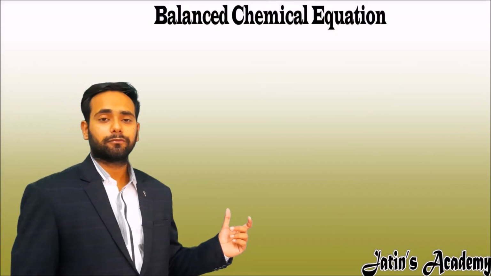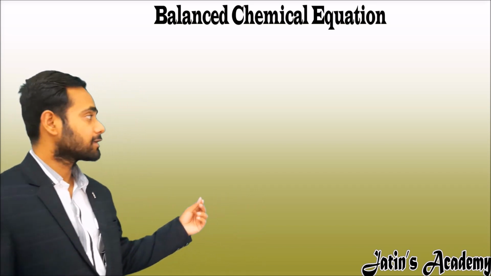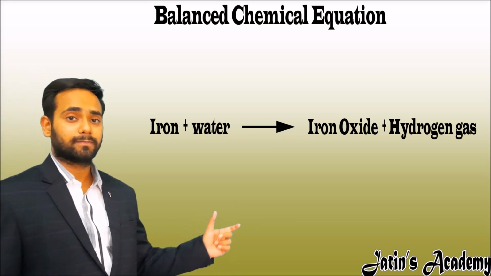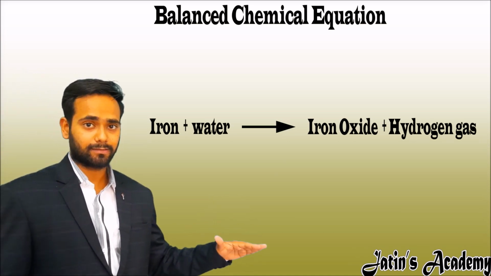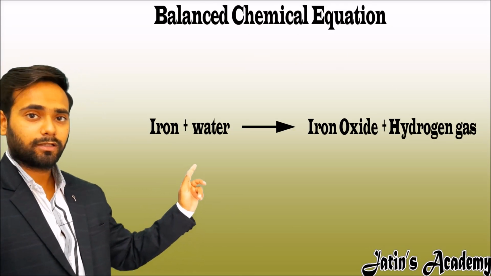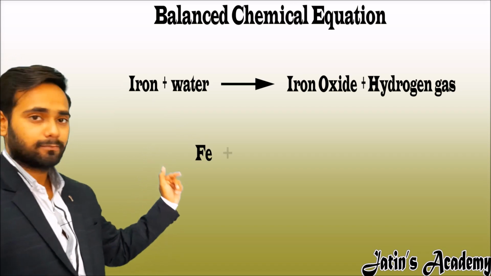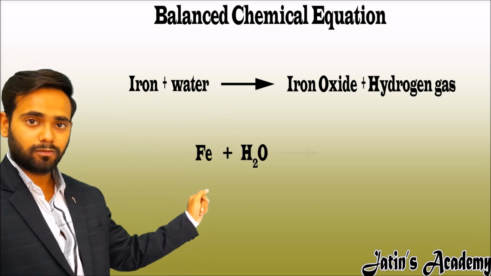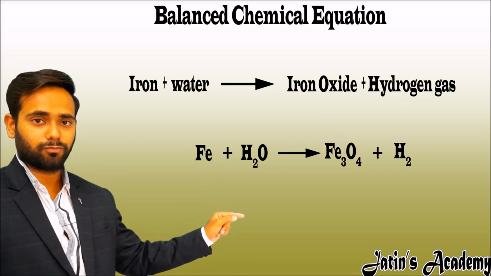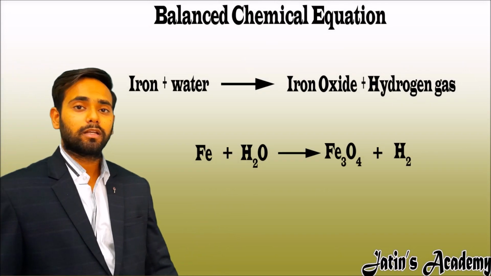To balance a chemical equation, we have to follow a number of steps. We will understand these steps by taking an example. I have taken this example because a number of steps are covered in it and we will understand better. Here, iron reacts with water to give iron oxide and hydrogen gas. Now write the symbols. Iron symbol is Fe, water symbol is H2O, iron oxide symbol is Fe3O4 and hydrogen gas symbol is H2.